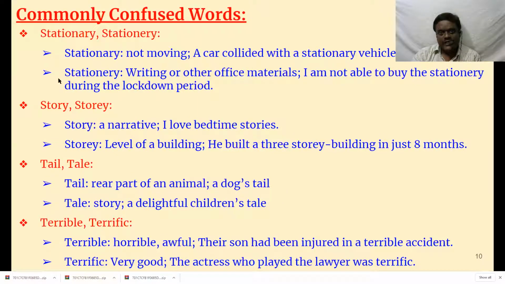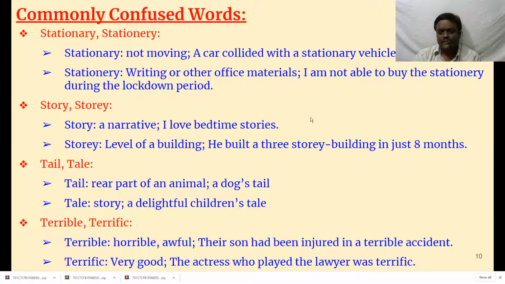Then stationary, stationery. See, stationary means not moving. A car collided with a stationary vehicle. Stationary means not moving, whereas stationery means writing or other office materials, like pens, pencils, erasers, all that.